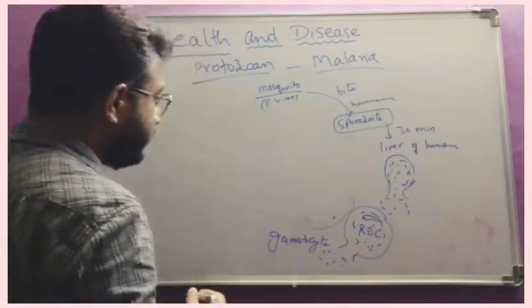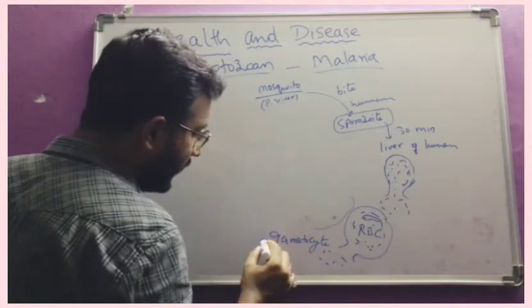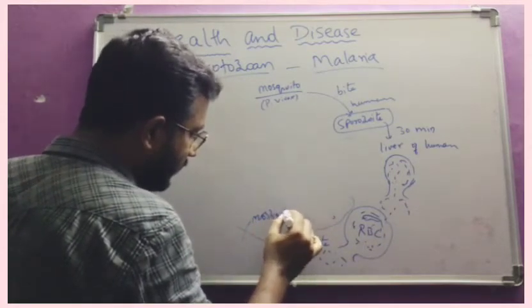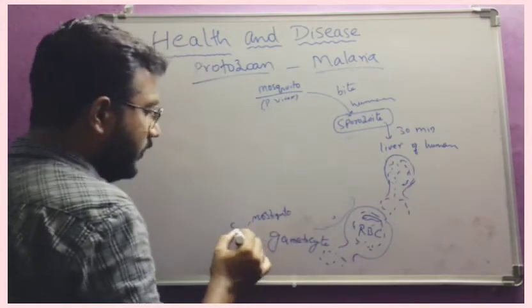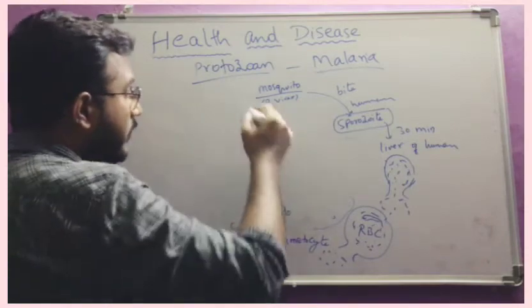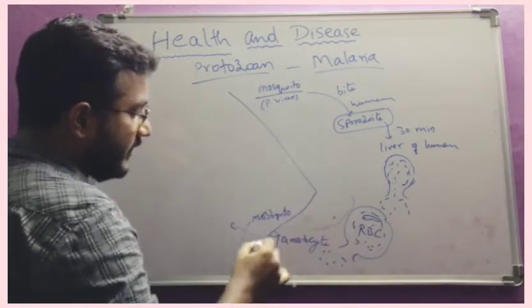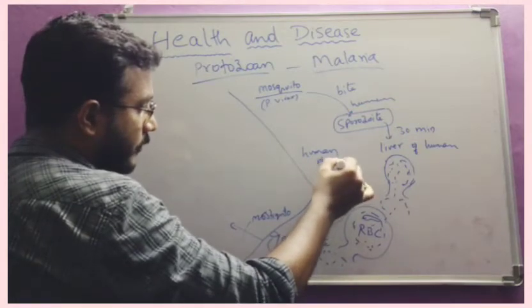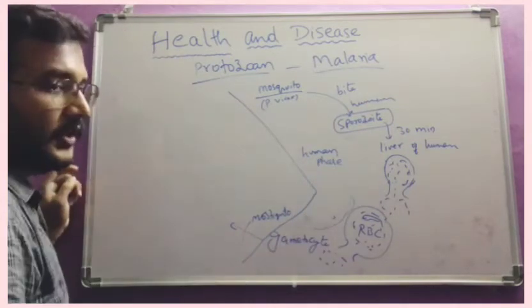Now what will happen? If another mosquito sucks the blood from that person, it enters into the mosquito. So up to here, this is the human phase. Now it enters into the mosquito.